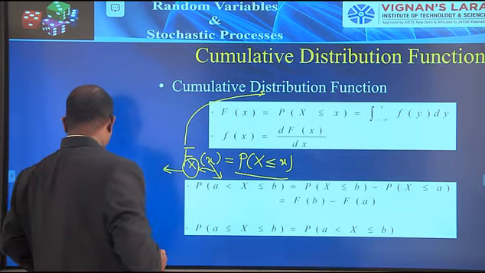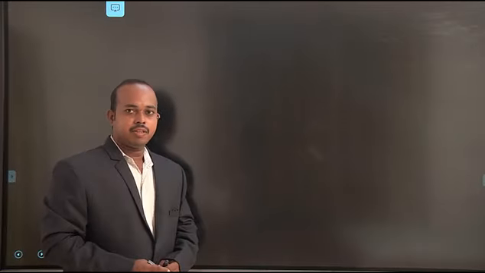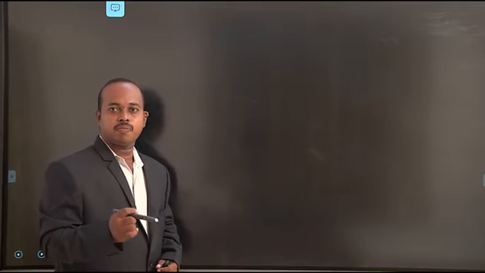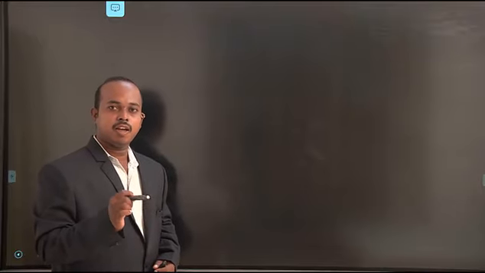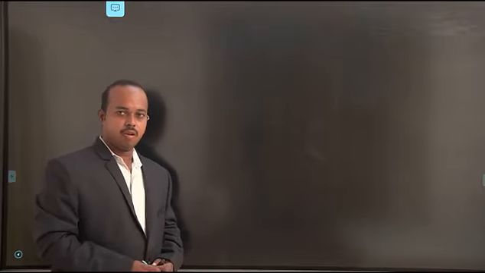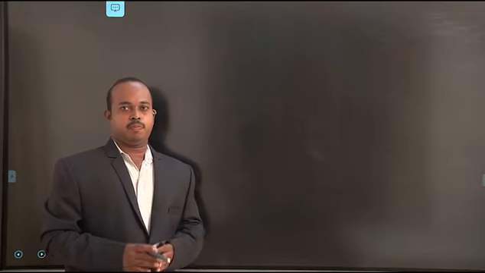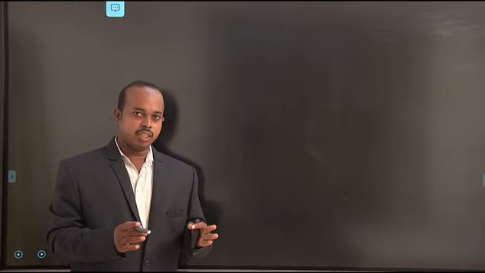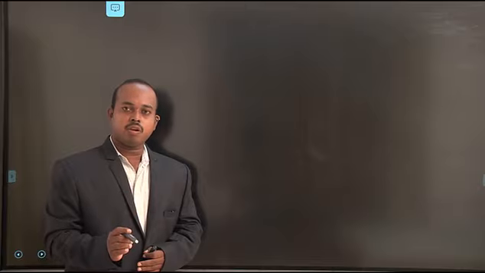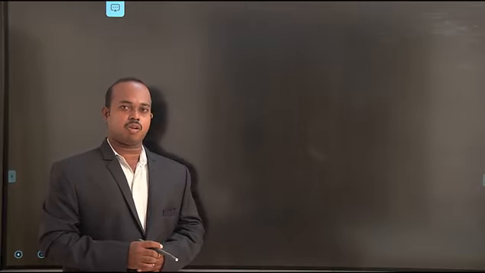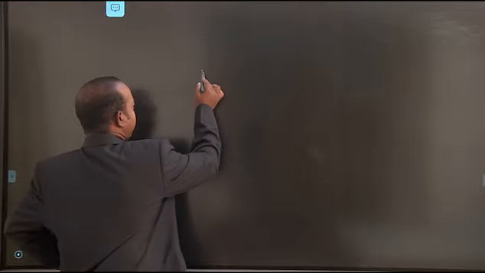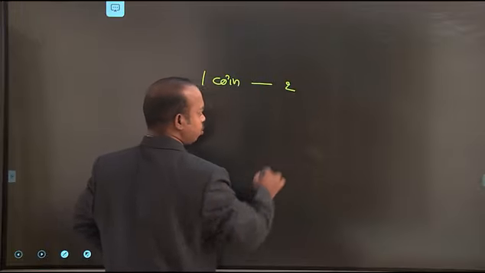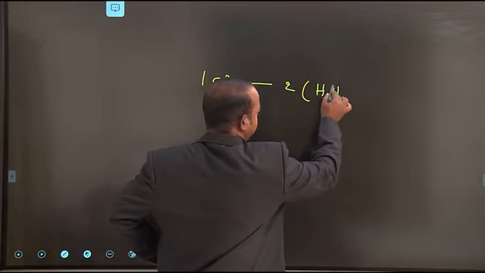Suppose you see one example. The example is tossing a coin. After tossing one coin, the number of possible outcomes is 2, head and tail. For this distribution function, the complete probability is a summation of the cumulative distribution function. Take one coin: the total possible outcomes are 2, those are head, tail.